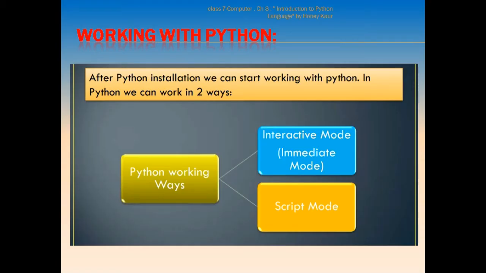Coming to the modes of Python. Python works in two modes. The very first one is interactive mode. As the word implies, interactive means immediate mode, the mode in which we get an immediate response. We can write a single statement and after pressing the enter key we will get the immediate result of that statement written on the Python screen, whereas script mode, as the name suggests, is a mode in which we create a file in which we write a program. And what is a program? It is a group of statements interlinked together, saved in a file and given a file name.